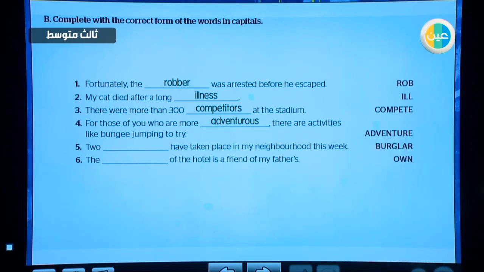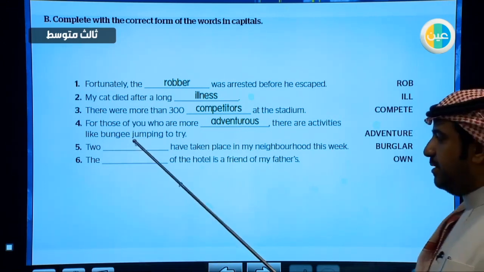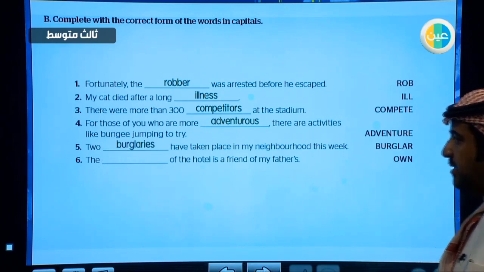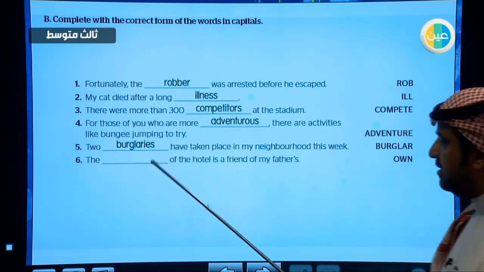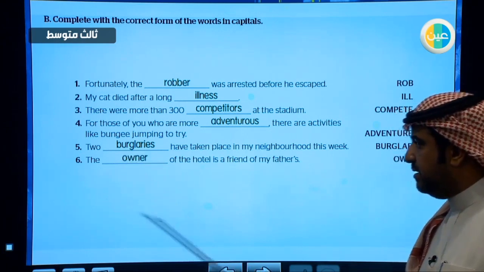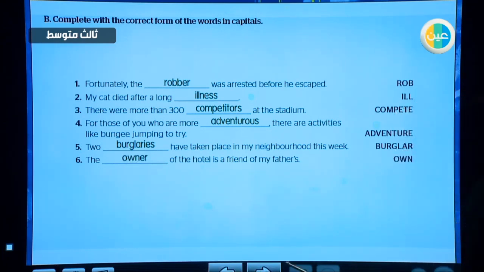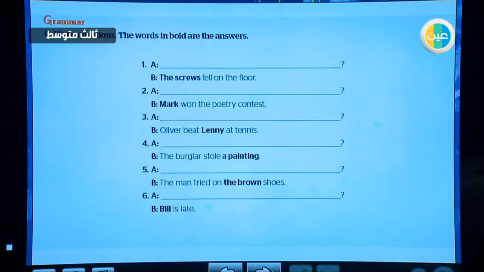Number 5, 2 burglars have taken place in my neighborhood this week. Burglar is the name of the criminal who commits this crime. What is the name of the crime itself? Excellent. Burglaries. Number 6, the owner of the hotel is a friend of my father. Of my father's. Excellent. The owner is the person who has something. Yes, excellent. Now let's go to exercise C.